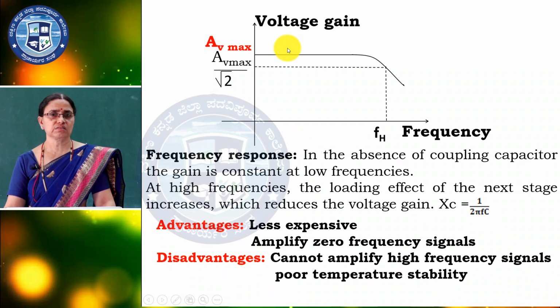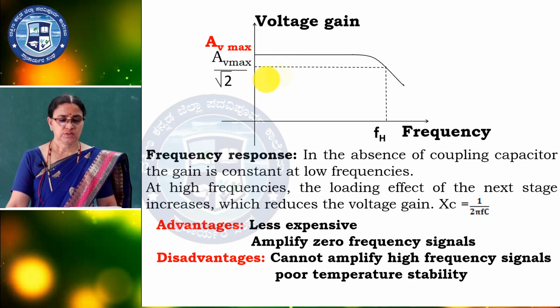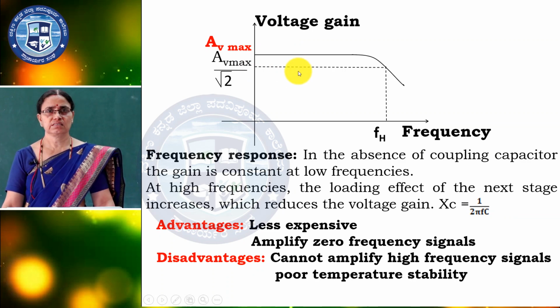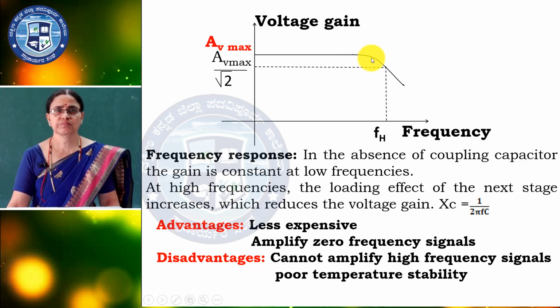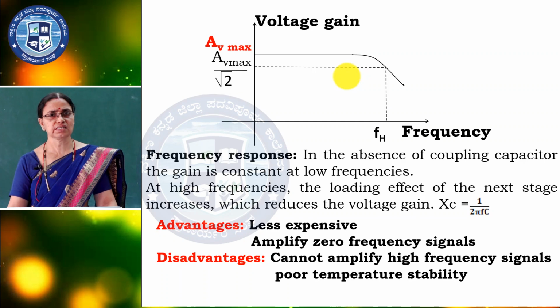Because there are no input coupling capacitors, so there is no question of reactance at low frequency, X equal to 1 by 2 pi f C, and the output will be high. It stays constant, but at high frequency the wire capacitance and junction capacitance come into the picture. They load the output, so the output reduces and automatically the gain is less. This is the function of this graph.